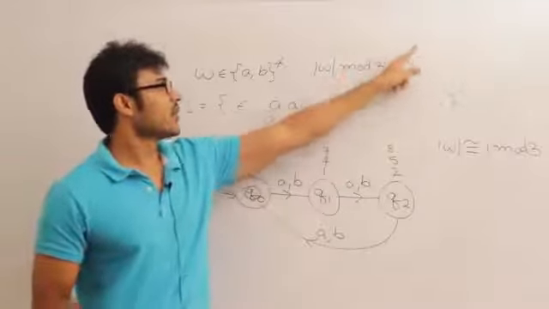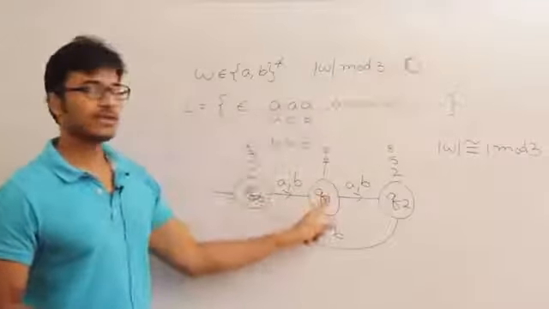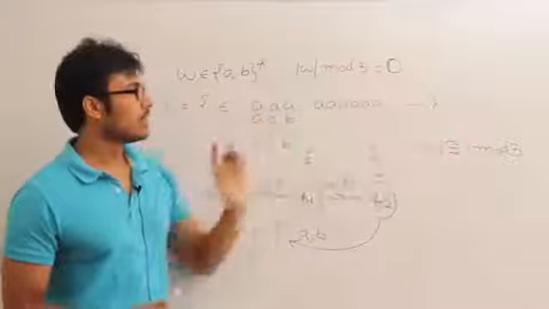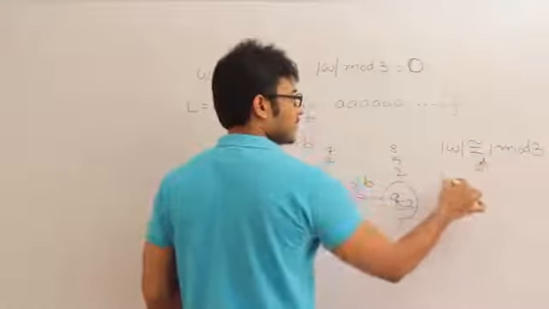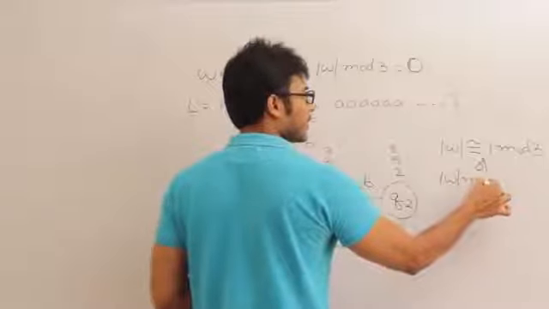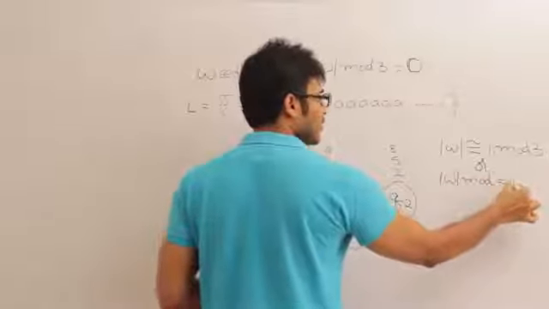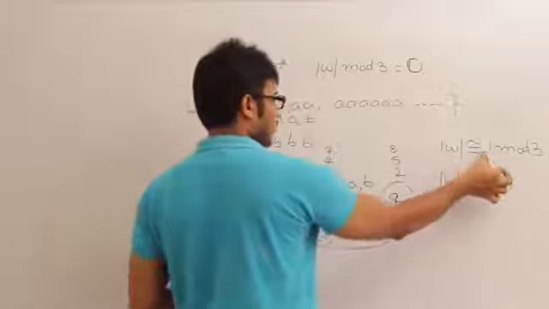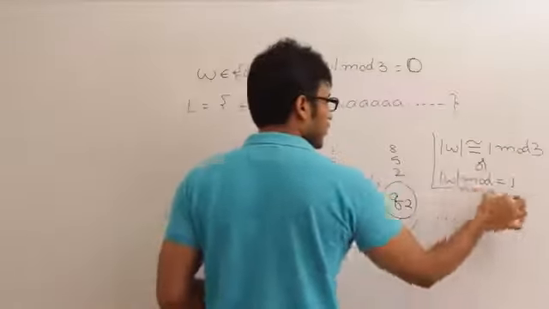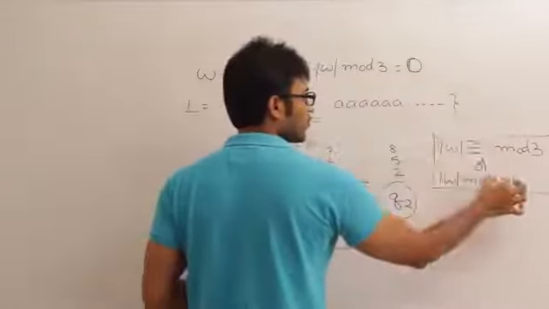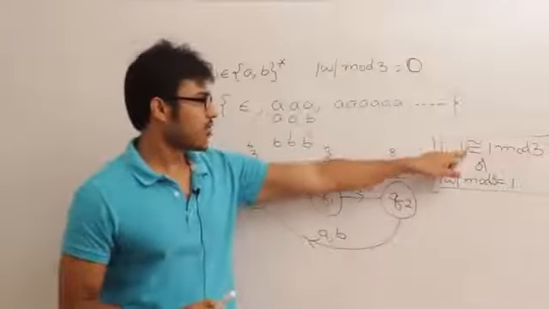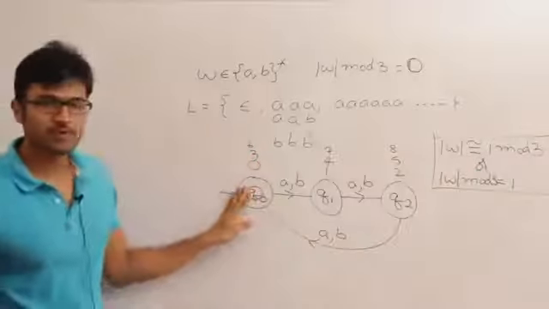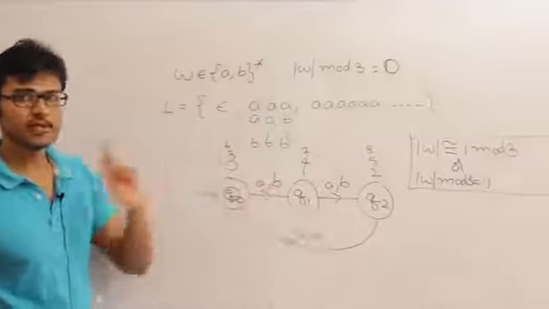Instead of 0, if I have 1 here, then Q1 is going to be final. The other way of writing this is length of the string mod 3 equal to 1, or the length of W is congruent to 1 mod 3. Both are the same. So either if the question is this or if the question is this, then Q0 is not going to be the final state, Q1 is going to be the final state.